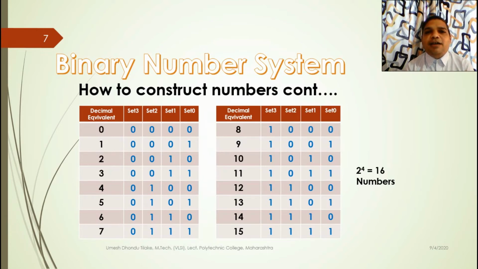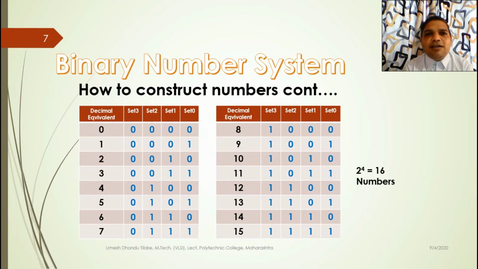If I add the next set here, if I use a fifth set, then I can write 2 power 5 is equal to 32 numbers, and in that case this 16 number combination becomes one set and this set is repeated 2 times. When the set is used the first time, in set 4 digit 0 is used and will be kept constant.